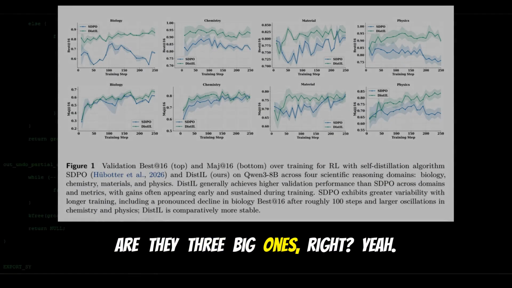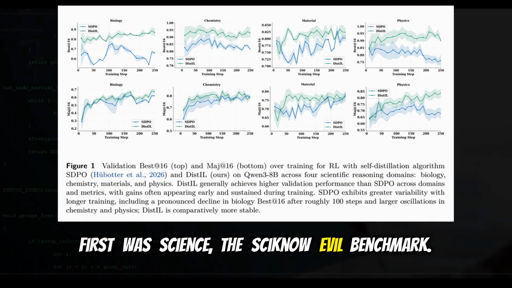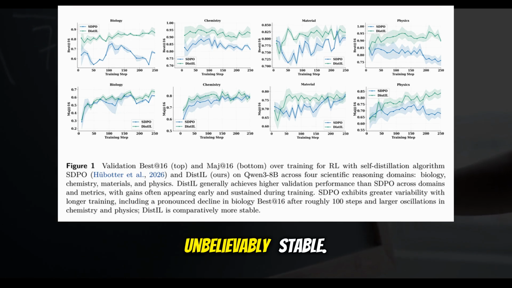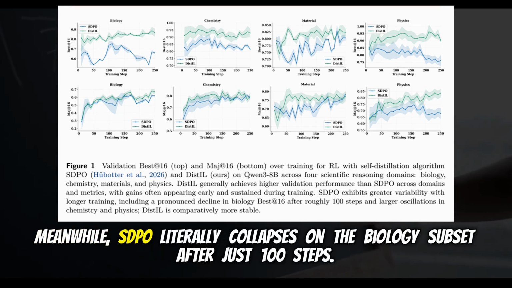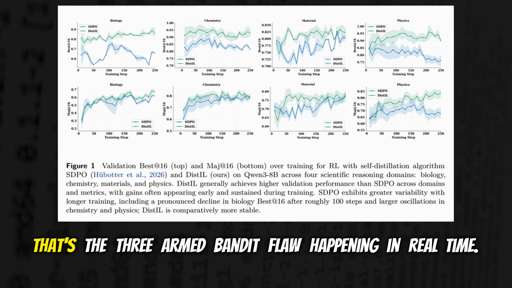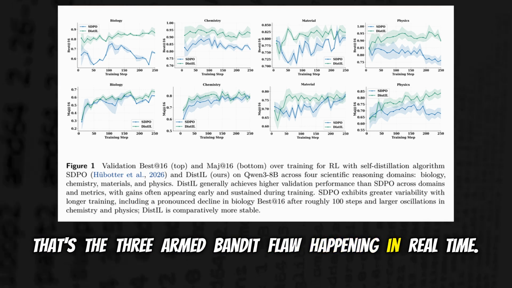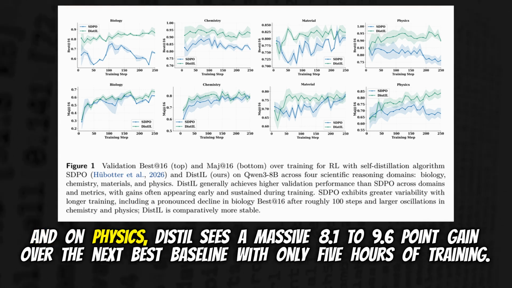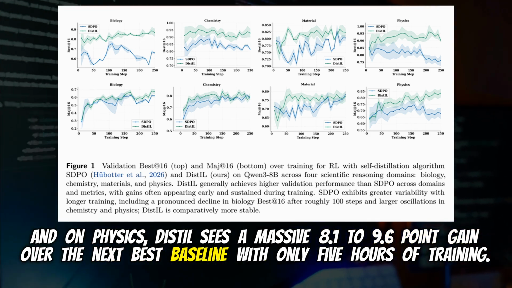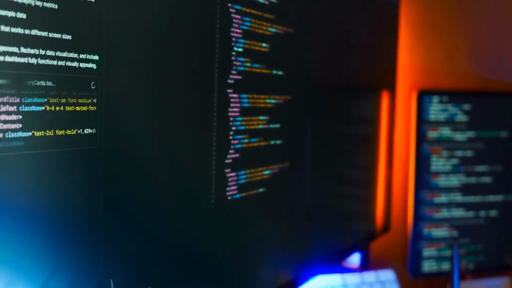They had 3 big ones, right? Yeah, first was the SciKnowEval benchmark. They ran it on Qwen3 8B and OLMo 3 7B. And DistIL is incredibly stable there. Unbelievably stable. Meanwhile, SDPO literally collapses on the biology subset after just 100 steps. It just oscillates wildly. That's the 3-armed bandit flaw happening in real time. Exactly. And on physics, DistIL sees a massive 8.1 to 9.6 point gain over the next best baseline with only 5 hours of training. Wow, 5 hours.